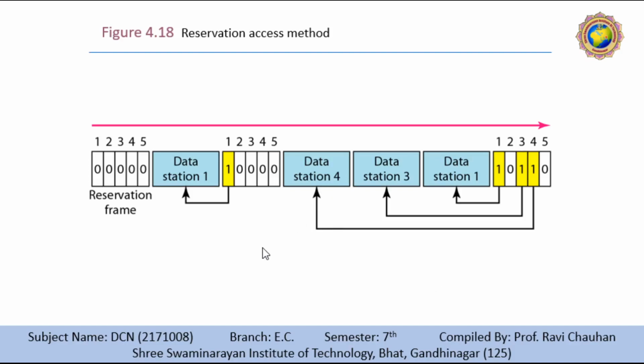The stations that have made a reservation can send their data frames after the reservation frame. Our figure shows the situation with 5 stations and 5 mini slots in a reservation frame. In the first interval, only stations 1, 3 and 4 have made a reservation. In the second interval, only station 1 has a reservation. So this is the reservation access method.